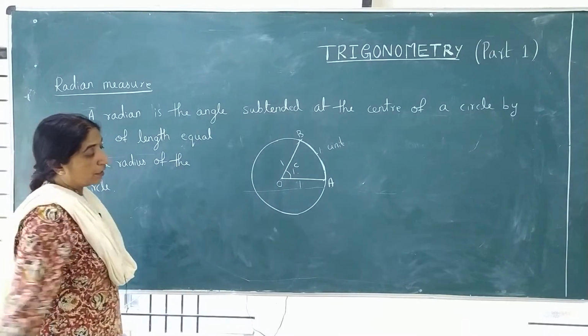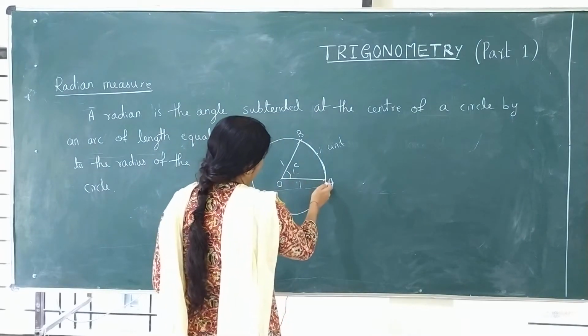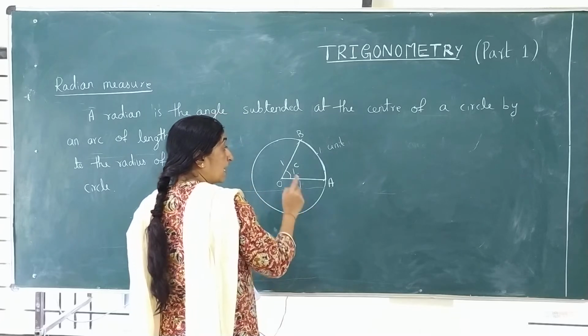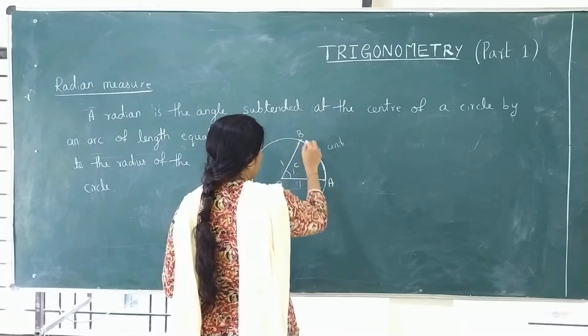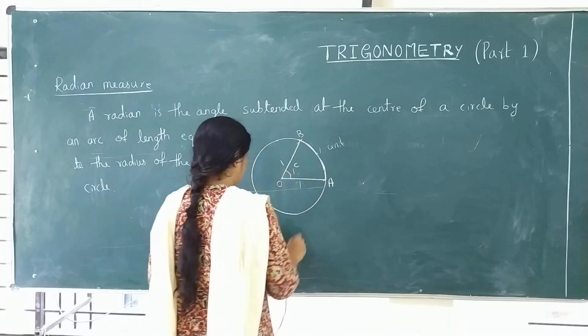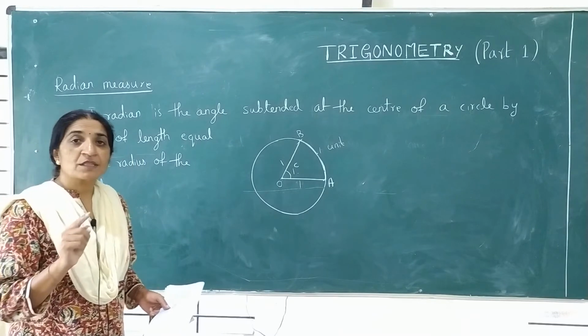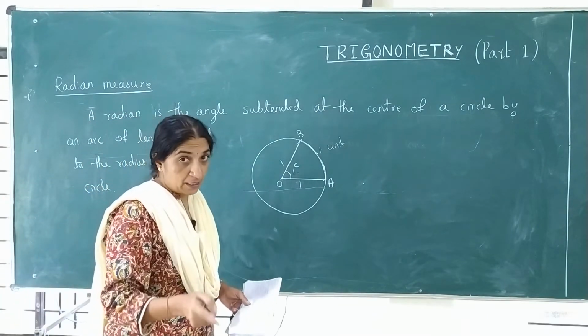So, draw the figure then. Consider a circle of center O. OA and OB are the radius. Mark A and B such that OA is equal to OB is equal to arc length AB. Write it down, I will say it slowly. Consider a circle with center O. OA is the radius.